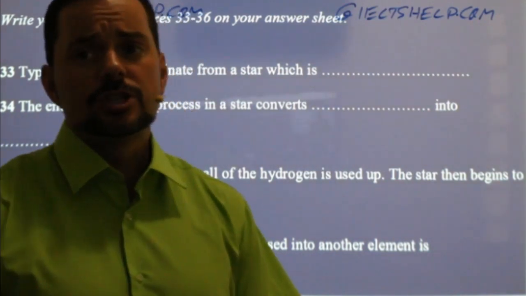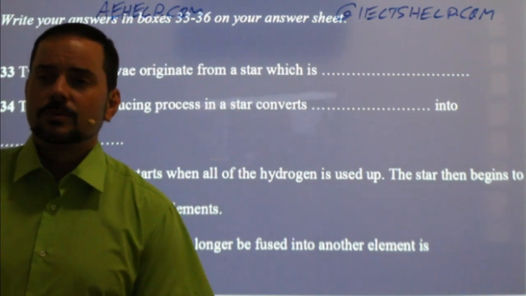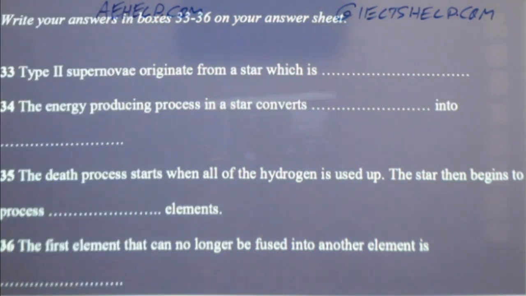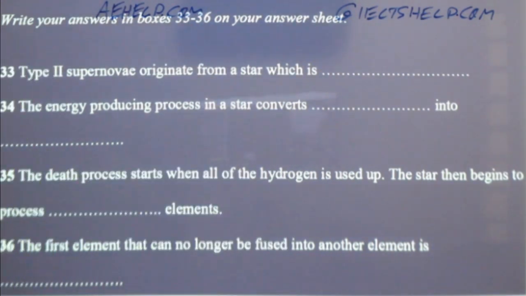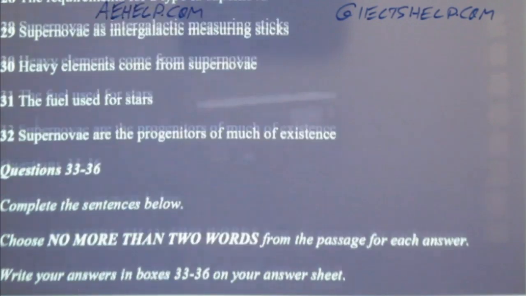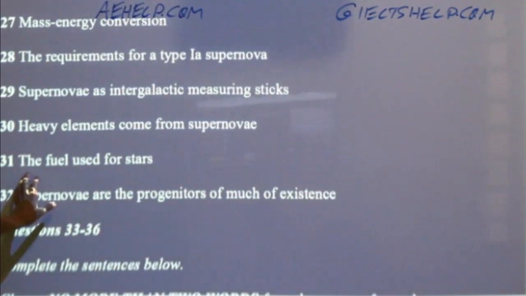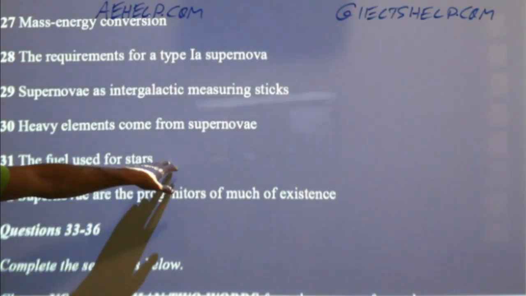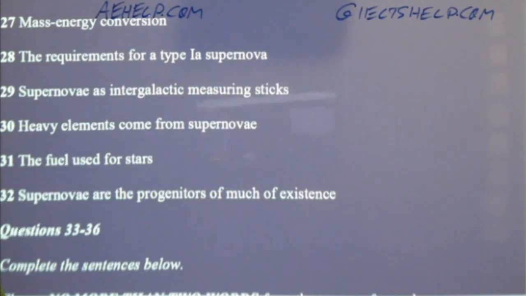The energy source of supernovae, right? Satisfying Times, hydrogen, right? So we learned about that. So it says the death process starts when all of the hydrogen is used up. Okay, and then here, the fuel used for stars, maybe the answer to that is hydrogen. So that's an interesting or important piece of information.